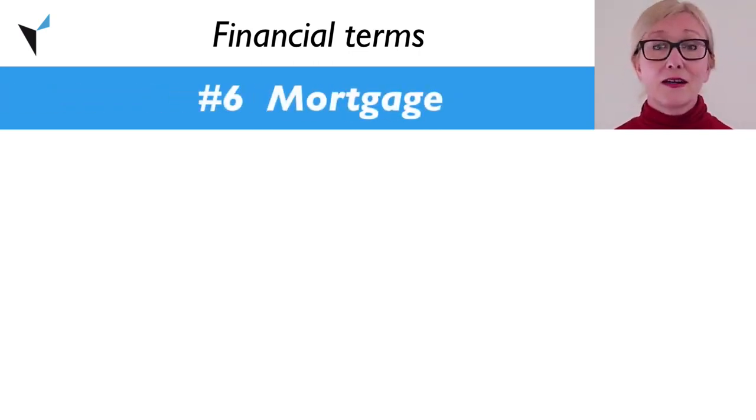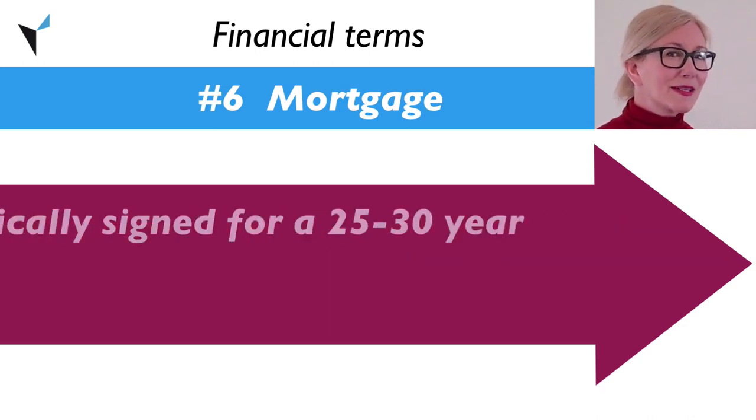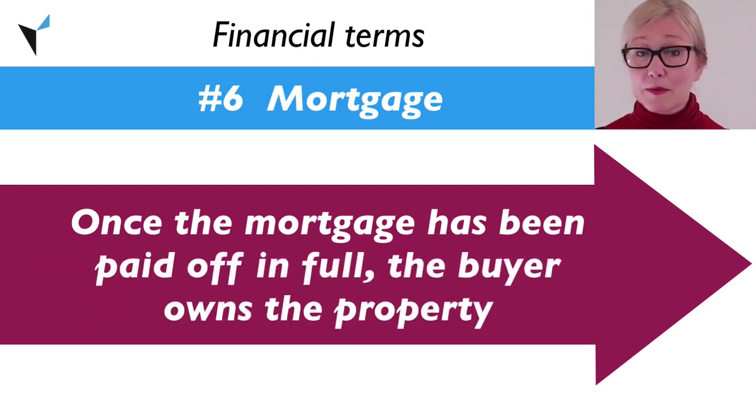Mortgage. A mortgage is a loan through a financial institution that is repaid with interest over a longer period of time. A mortgage is typically signed over a 25 to 30-year period and terminates when it has been paid off in full. Once the mortgage has been paid off in full, the buyer owns the property.